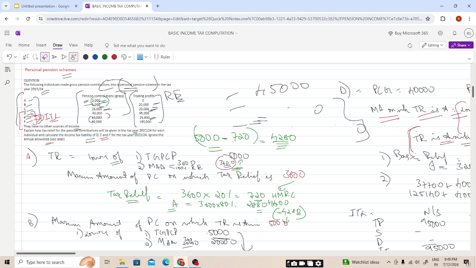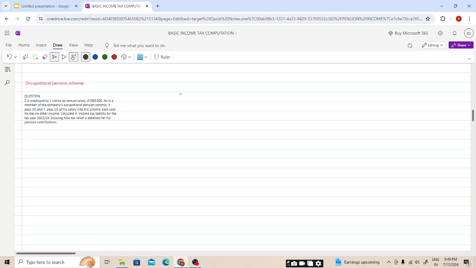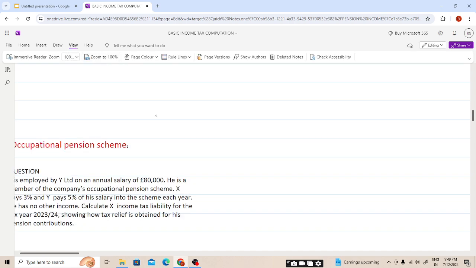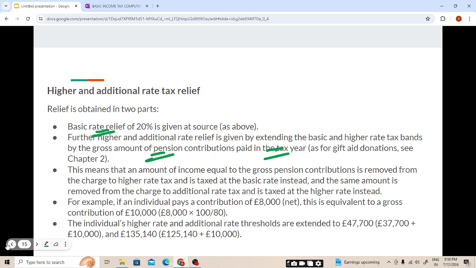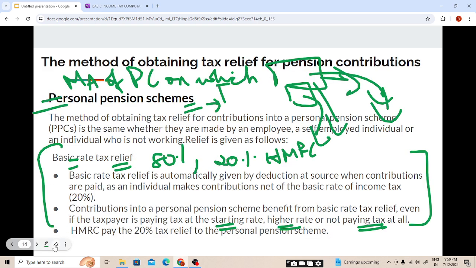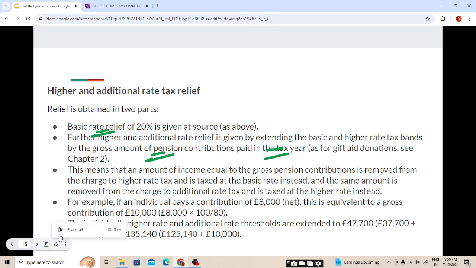I hope the formula for calculating the maximum on which tax relief is available is clear, and the method of obtaining the tax relief for pension contribution is done. Now we'll be seeing the tax relief obtaining under the occupational pension scheme, students. So personal pension scheme is clear, I hope. Now moving to the occupational pension scheme.